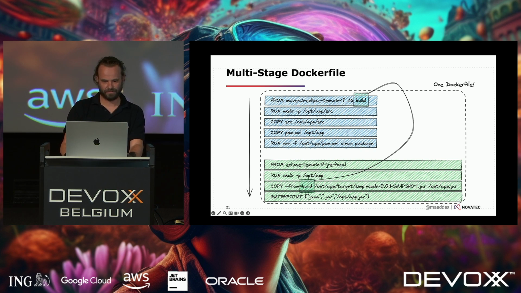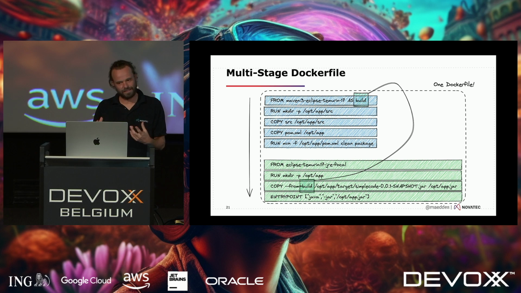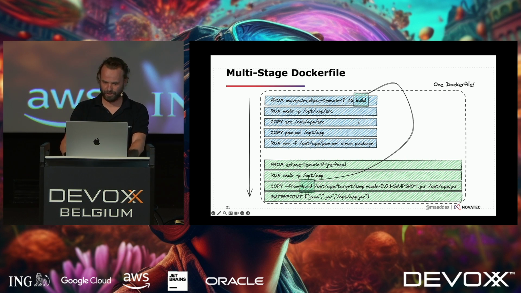So here you can see that FROM clause, and you say you're using this as a build container. So you copy all your code in, and then you build your application inside the scope of a container. The advantage of that is that everyone who runs that Dockerfile will have exactly the same build, and you prevent people from building on their own machine and checking in JARs like that. And that, of course, increases consistency, but it also increases the runtime of the application.